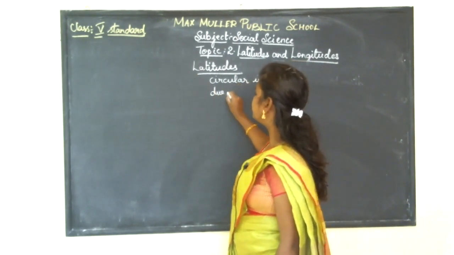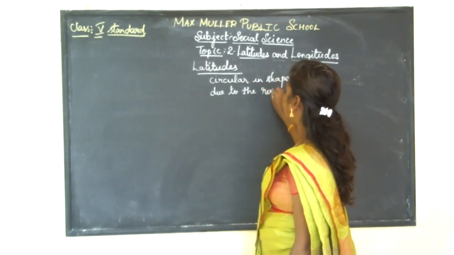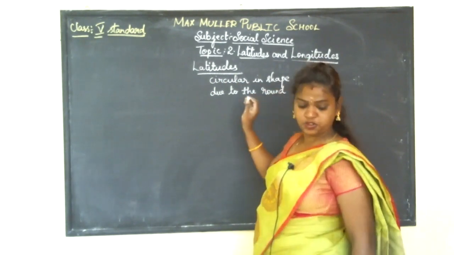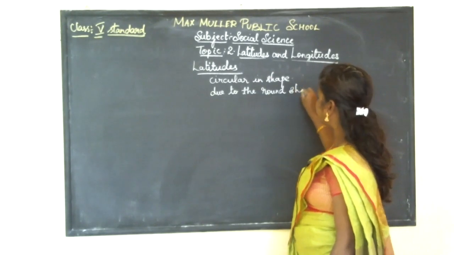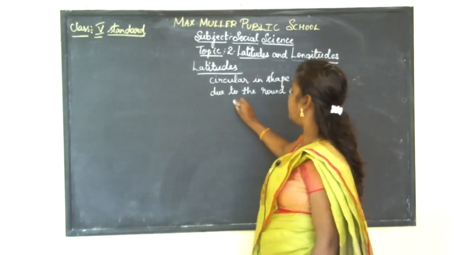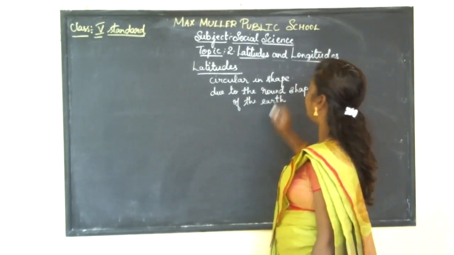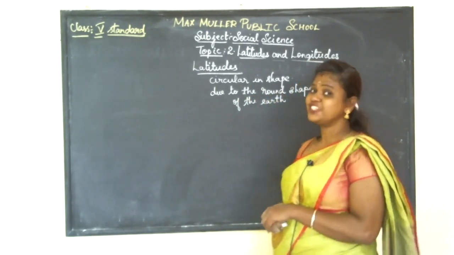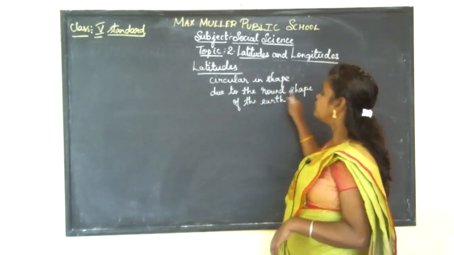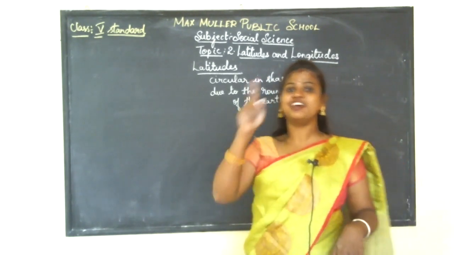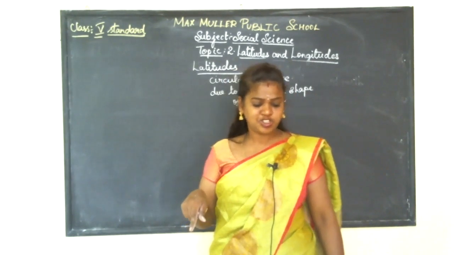Because of the round shape of the earth. You all know that the earth is round in shape, or spherical in shape.